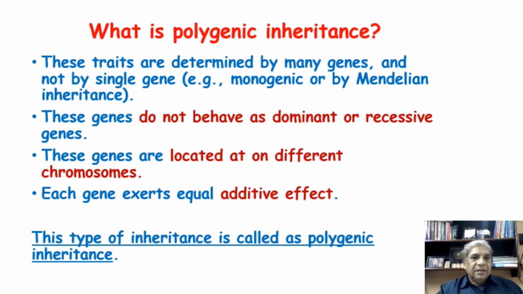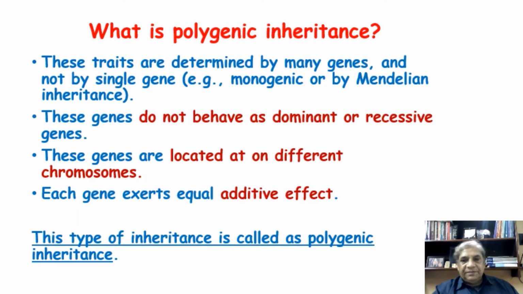Now these genes are located on different chromosomes. In case of monogenic inheritance, the gene was located on the homologous pair of chromosomes, either on one member of the pair or on both members of the pair. Normally they are on both members.